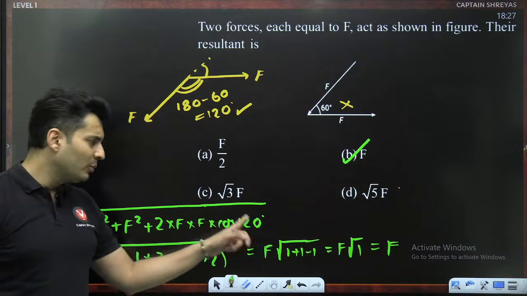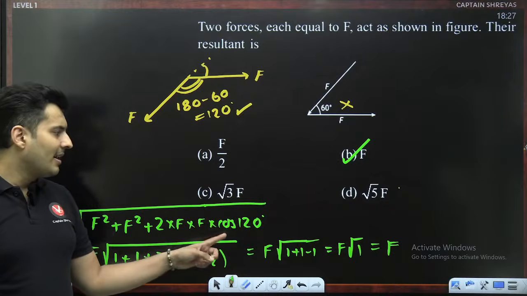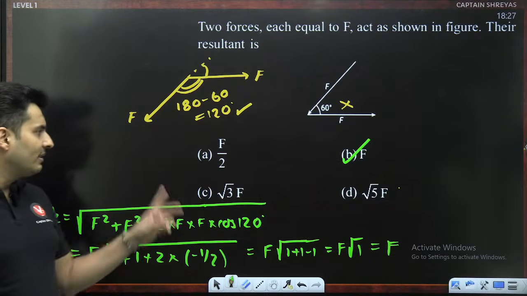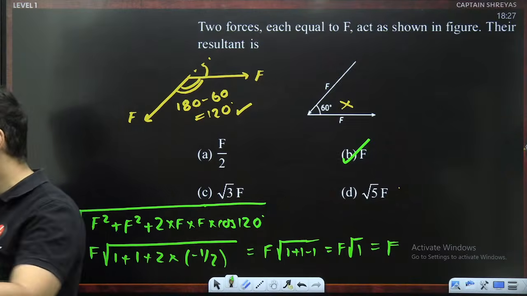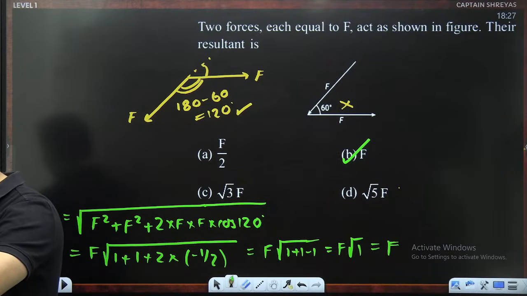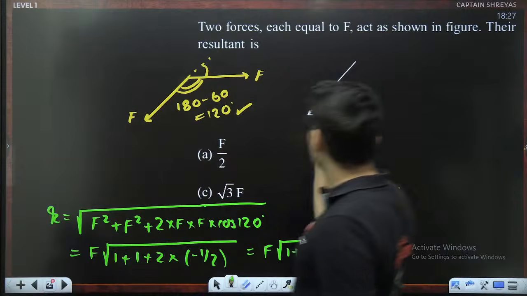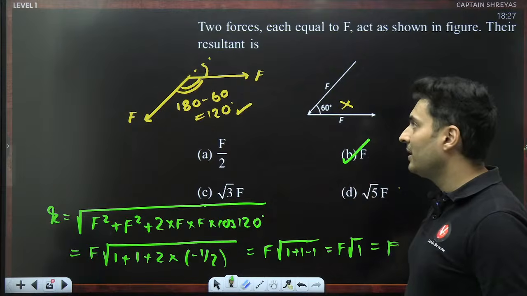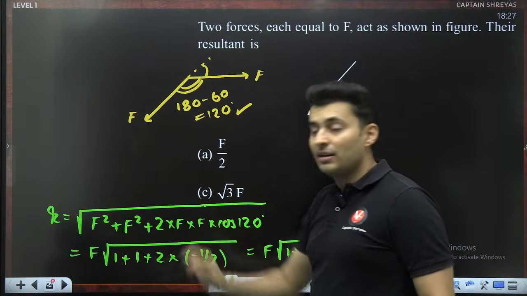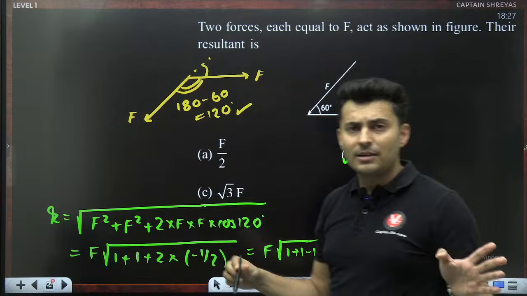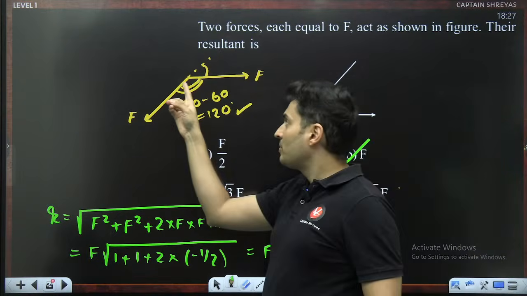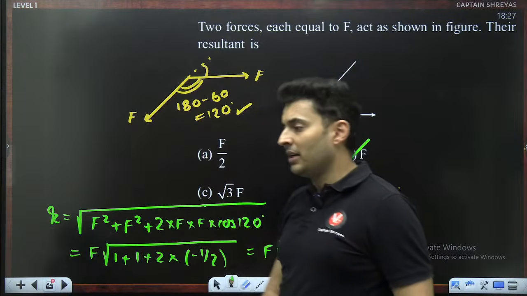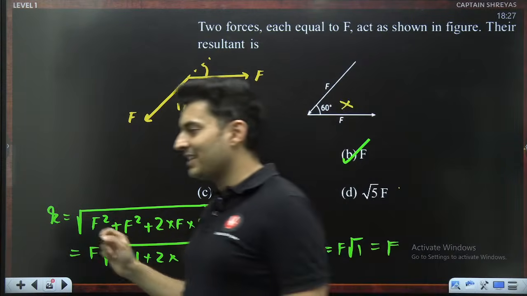Otherwise, if you put cos 60, you will get it as half. So 1 plus 1 plus 1, 3. So the answer would have been option C. A lot of you wrote the answer as C, which is wrong. Getting it? The answer is not C because the angle is not 60. Look at the head and the tail. Whenever you have to add the vectors, subtract the vectors, and you are measuring the angle between the vectors, especially their tails should be joined. Their tails should be joined to measure the angle.